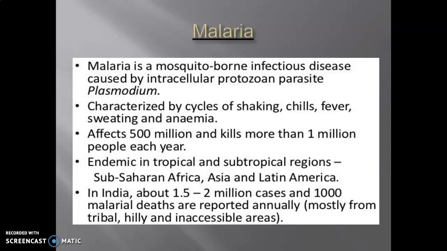In India, 1.5 to 2 million cases and nearly 1000 malarial deaths are reported annually. Poor tribal people and people residing in hilly and inaccessible areas, which lag behind in healthcare facilities, are more prone to infection by malaria.